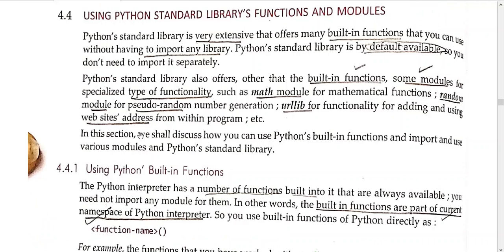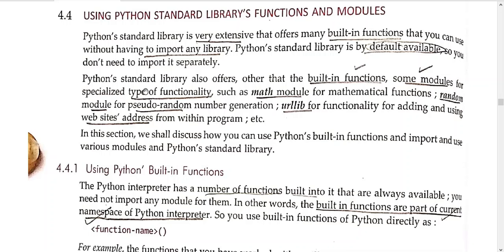Now, using the Python standard library functions and modules. The Python standard library is very extensive, and you have many built-in functions which you can use by importing them.